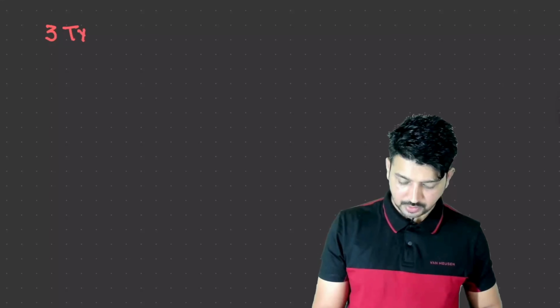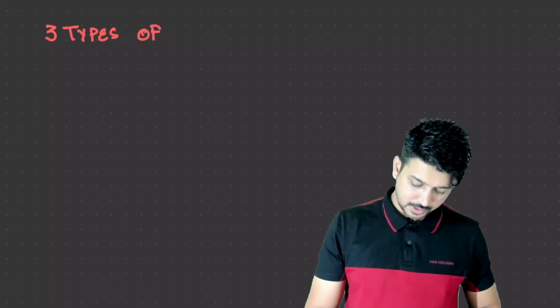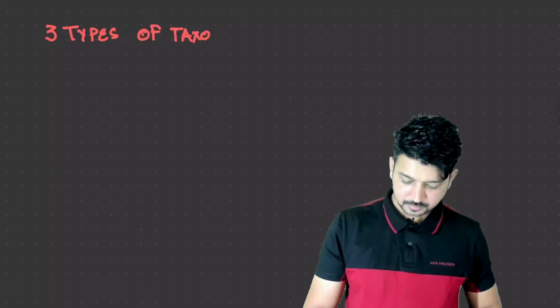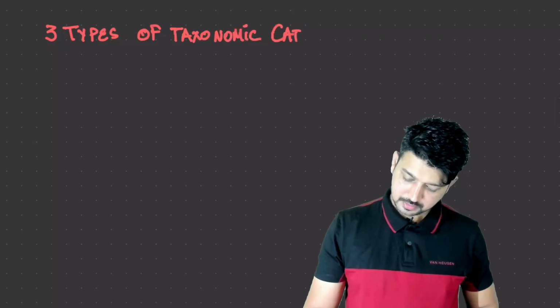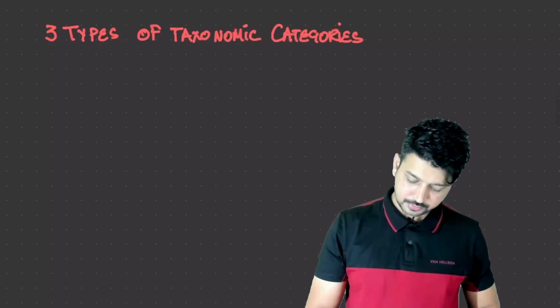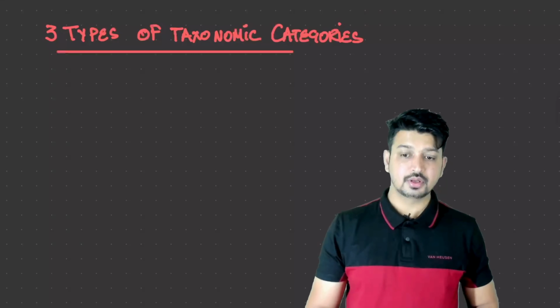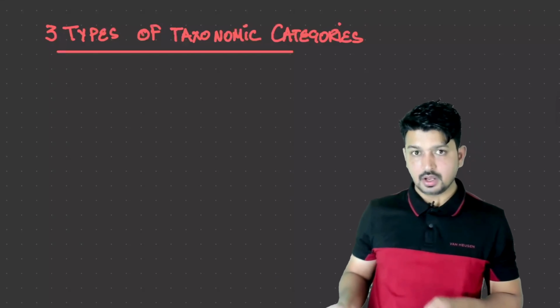Now if you talk about this hierarchy, we have 3 types of taxonomic categories present, but in our syllabus we have to study only one. I'll make you write down the headings. We have 3 basic types of taxonomic categories, and we are going to understand each one.